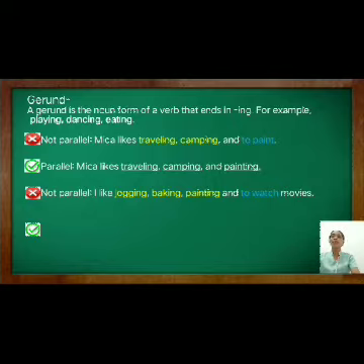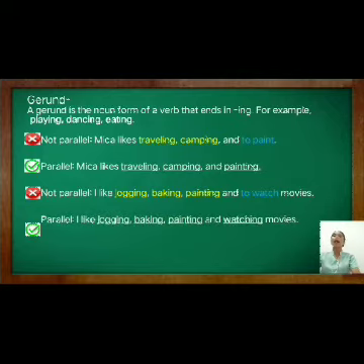So to make this a parallel structure, we have to transform the word to watch, which is an infinitive form, into a gerund form, which is watching. So the parallel structure in this sentence goes like this: I like jogging, painting, baking, and watching movies. Now these words are in the same pattern, a gerund form. So that is the gerund.